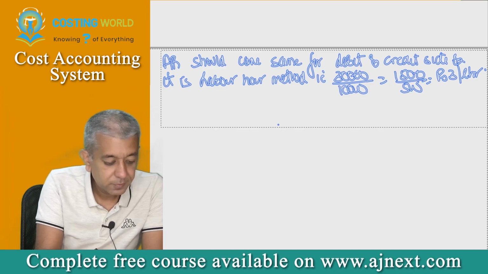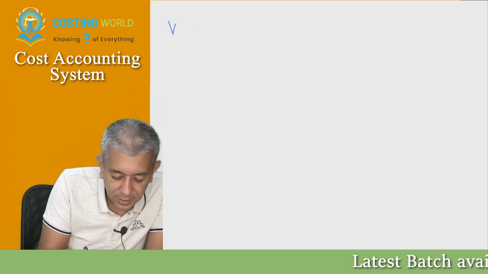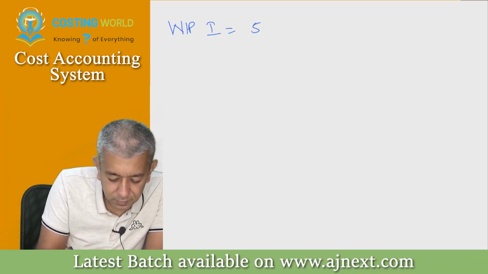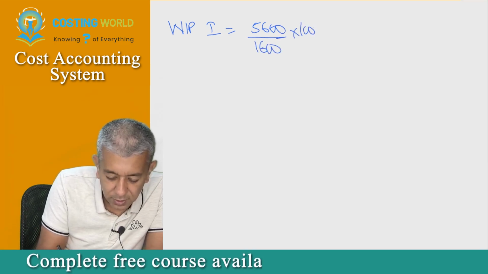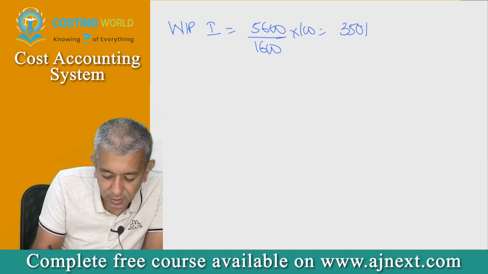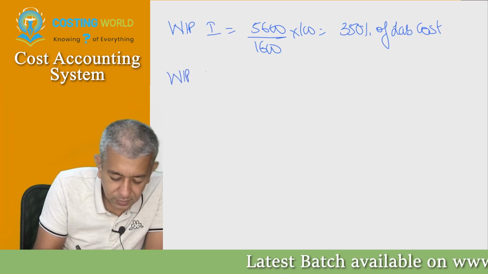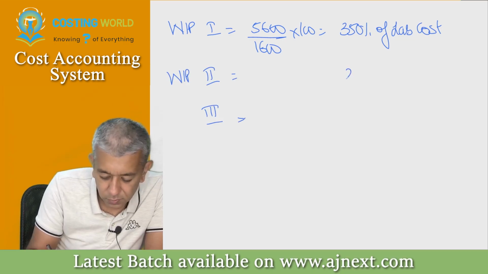Calculation of absorption rates, and write down WIP1: 5600 upon 1600 into 100, 350% of labor cost. Write down WIP2, write down WIP3, get their answers also.